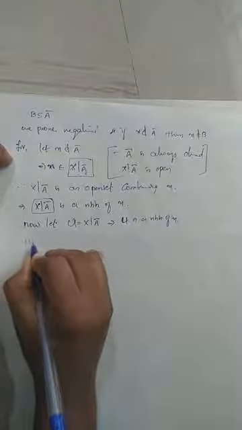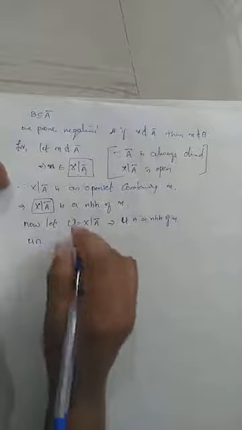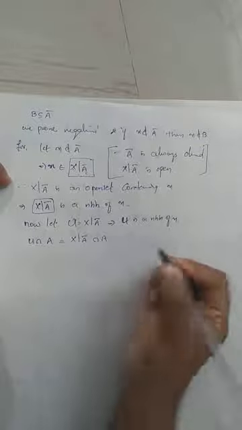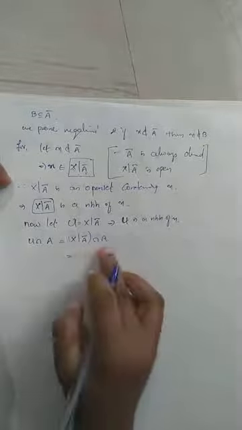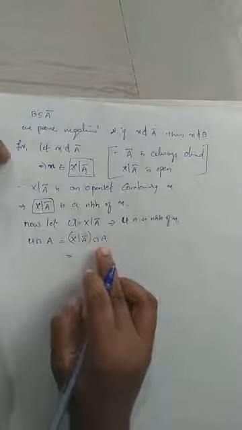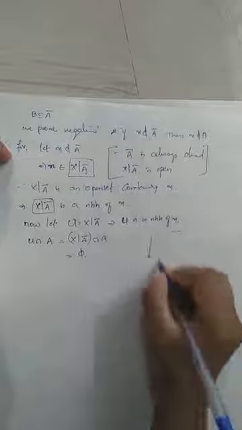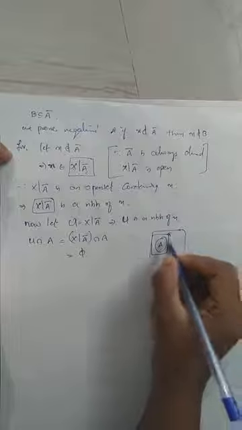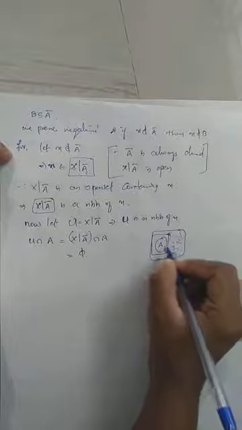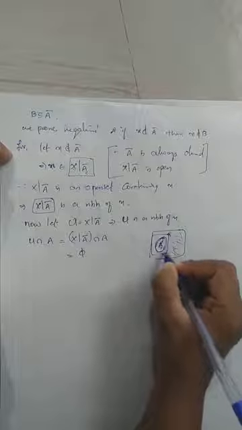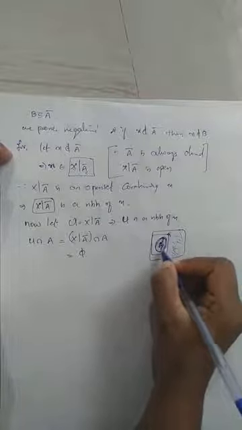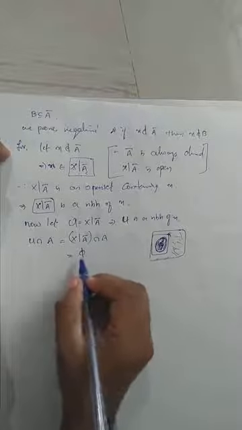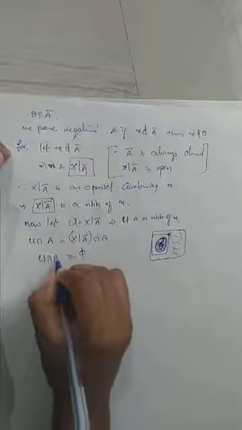Then what is U intersection capital A? U is nothing but X minus A closure, intersection capital A. What about this intersection? This will always be empty. Why? Suppose this is our capital A and this is the A closure. Then its complement is the outside region and capital A is the inside of this figure, the shaded region. Then their intersection is clearly empty. So U intersection A will be empty.